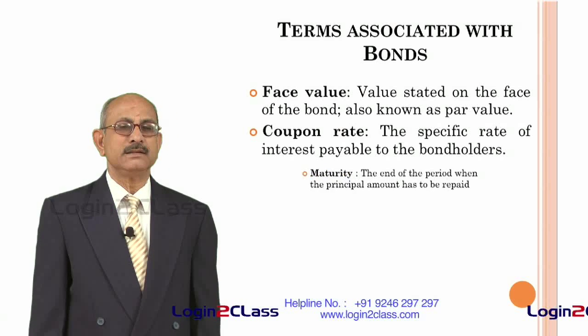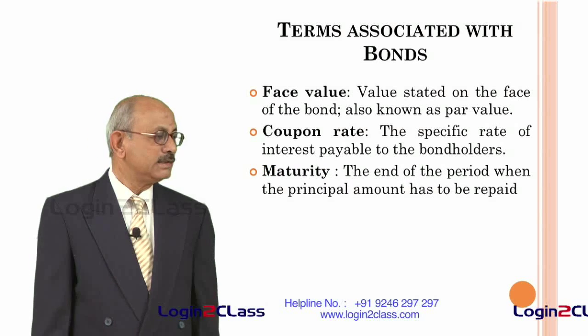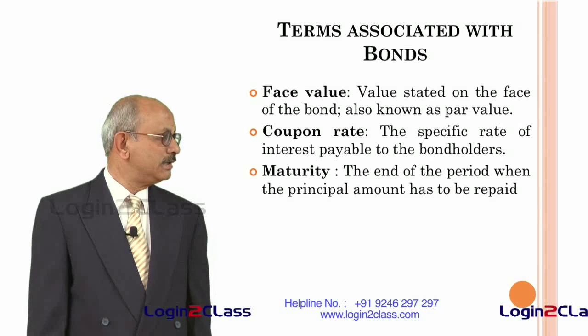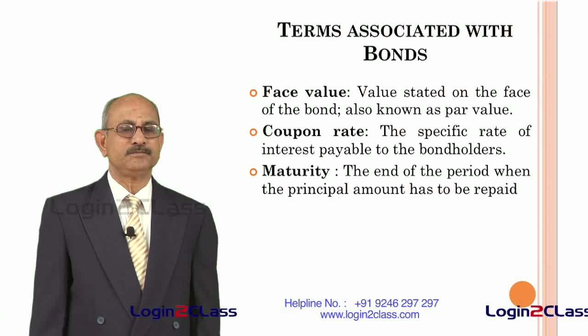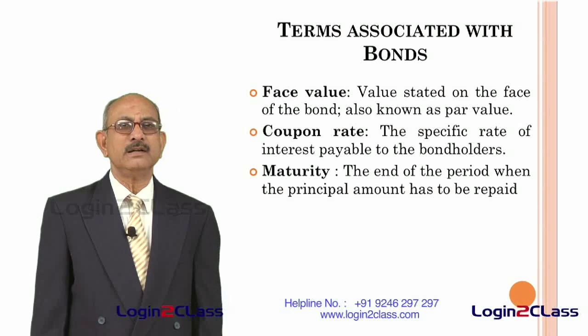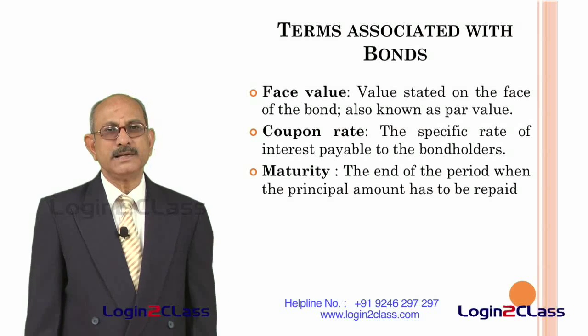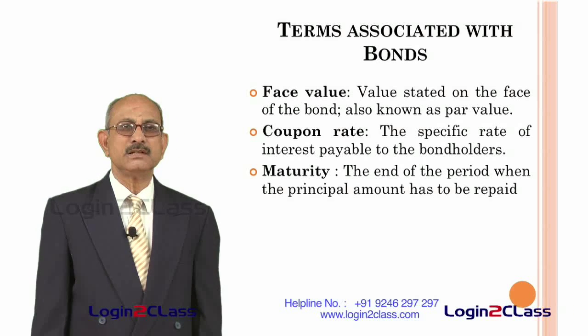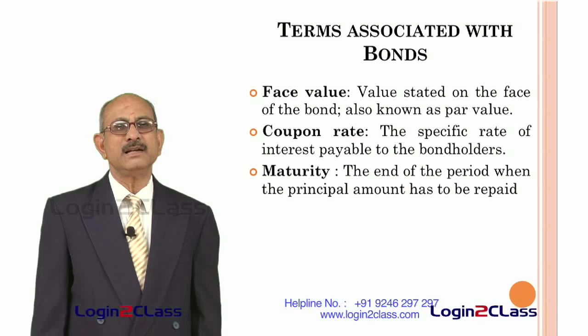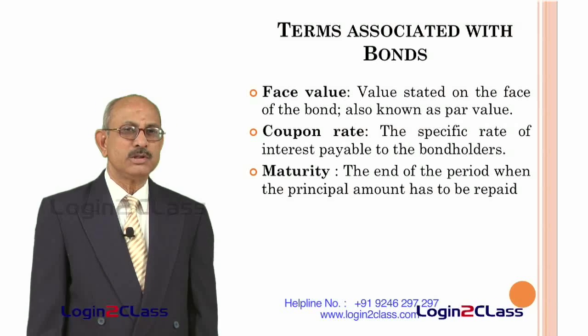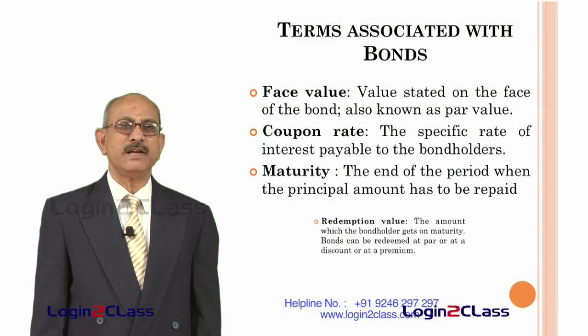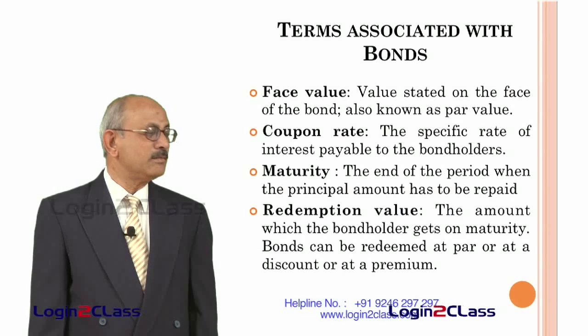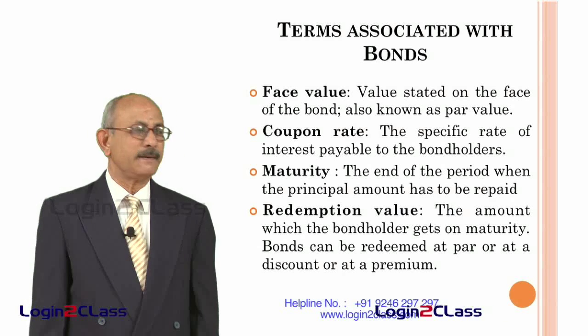Maturity is another term. This is the end of the period when the principal amount has to be repaid. So, this is the period up to which the entity can keep the money which they have borrowed, and at the end of that they have to pay back the money to the bondholder. Then redemption value is the amount which the bondholder gets on maturity.